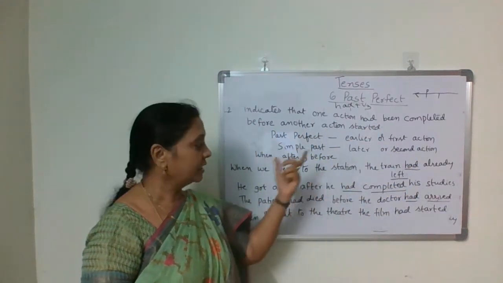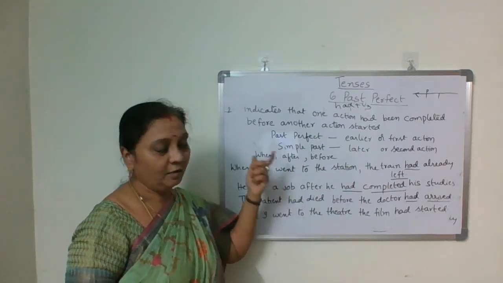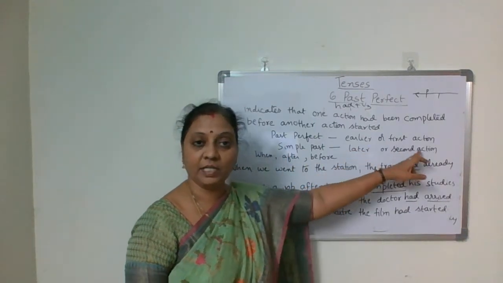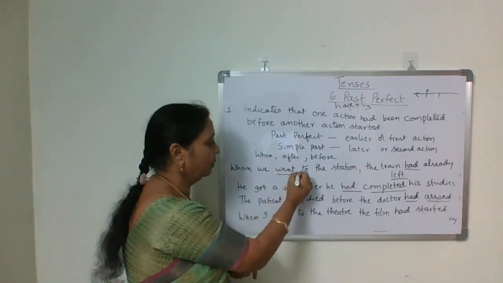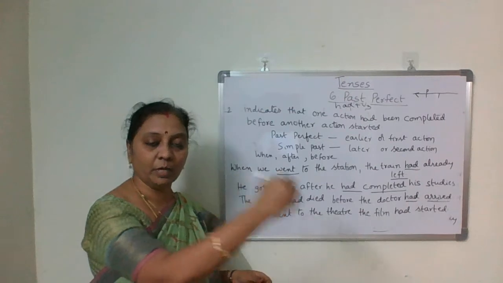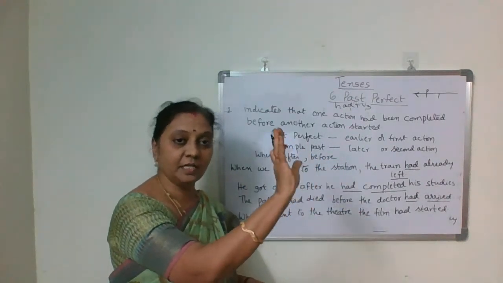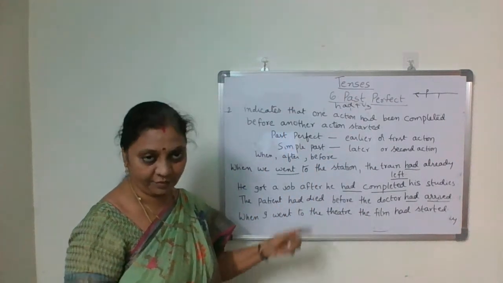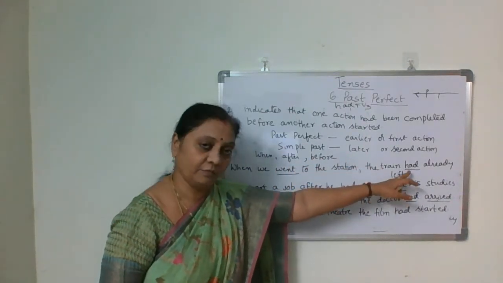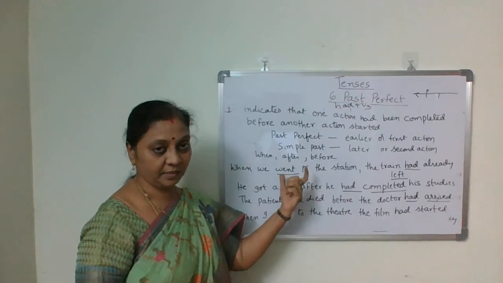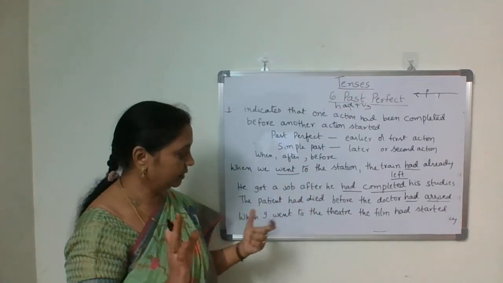For the second action, going to the station, you use simple past. That's why simple past here and past perfect there. When we went to the station, the train had already left. First action past perfect, second action simple past. This you remember.